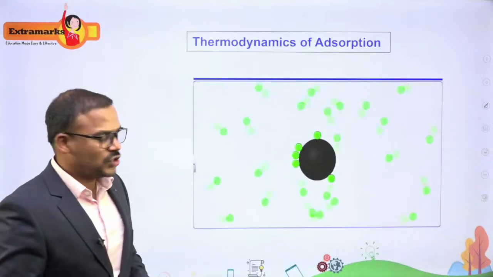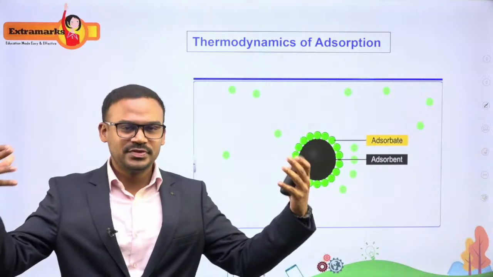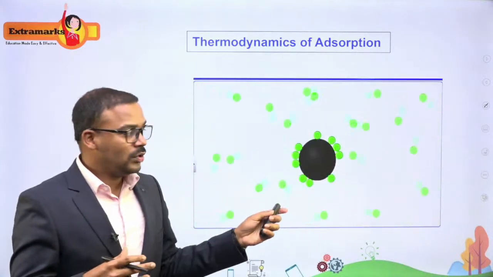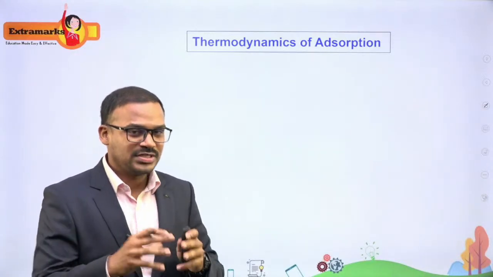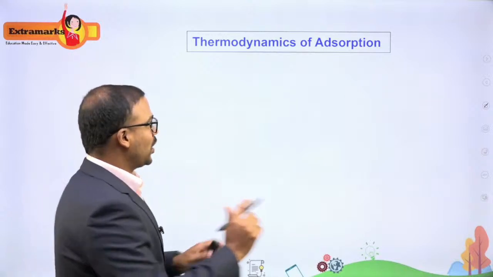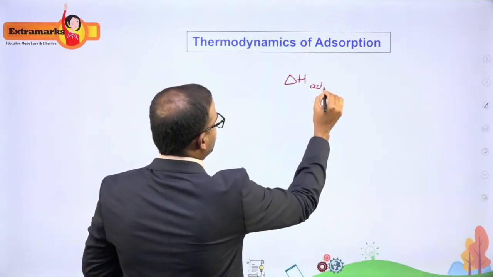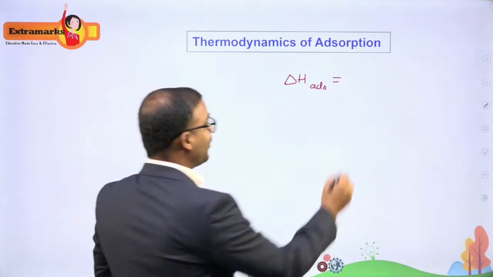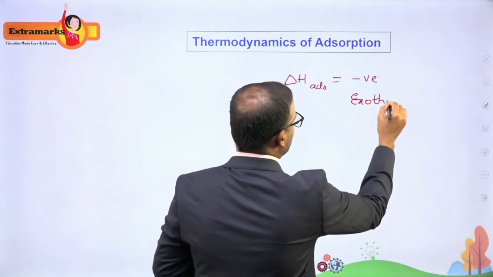So basically, what is adsorption? You can see that the gaseous particles have a lot of energy with them. What is happening to the high energy of the gaseous molecule? They are getting adsorbed onto the surface. It means they are losing energy. So what can I say? The delta H of adsorption will be what? Tell me. It will be a negative value. Why? Because it is an exothermic process.